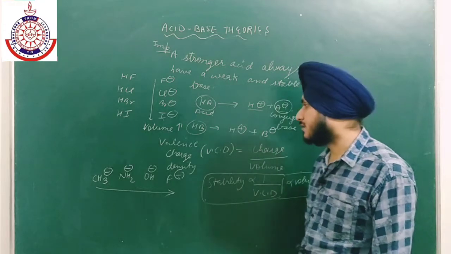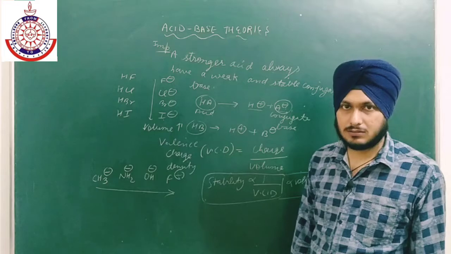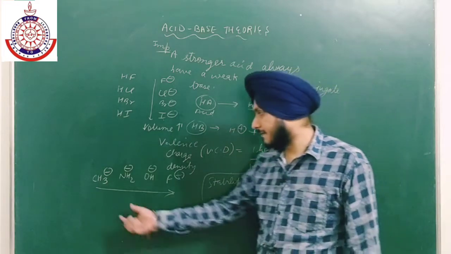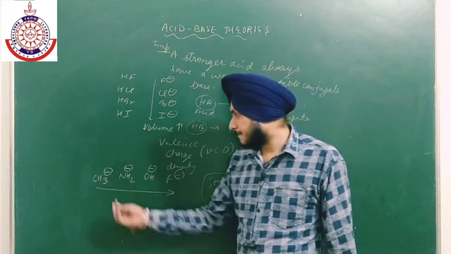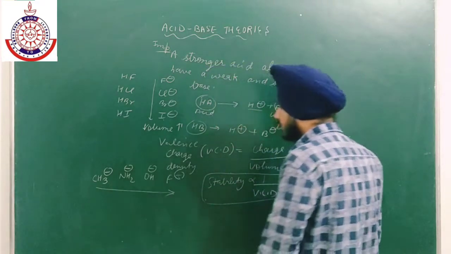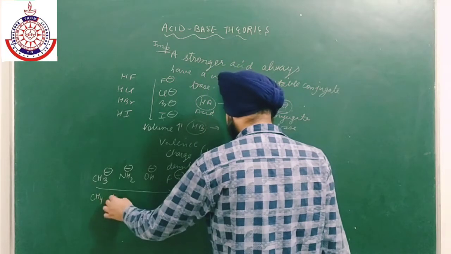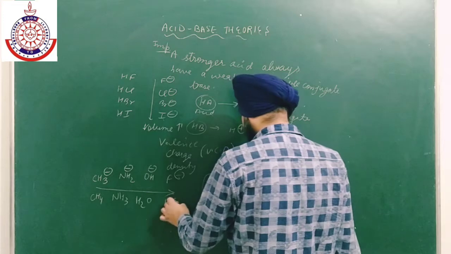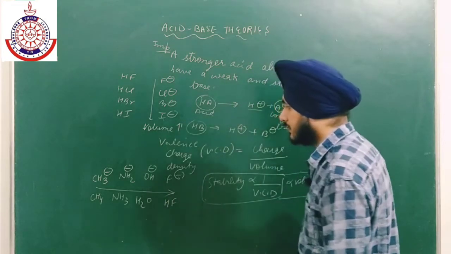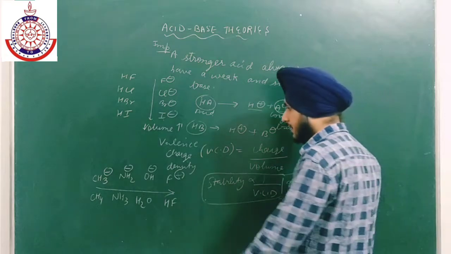If the electronegativity increases, they cannot give their electrons, so the stability will decrease. In this case, their conjugate acids are CH4, NH3, H2O and HF. So now in this case, the acidic strength will be like this.